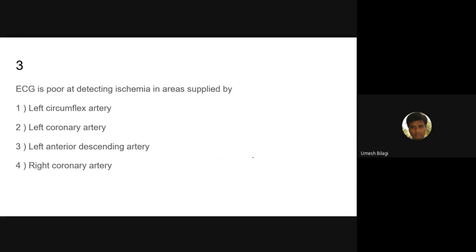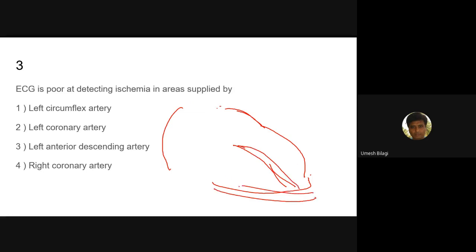Now we'll see the anatomy of the circumflex artery. The heart will go something like this. This is the interventricular septum. This is the base of the heart, formed by RV. This is LV, and you have an atrioventricular groove here.